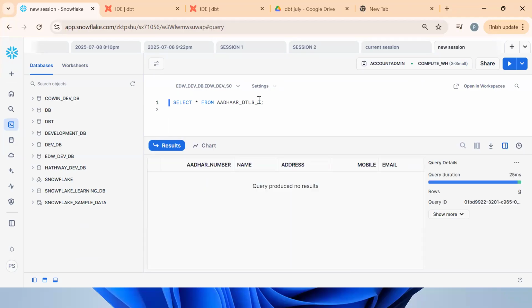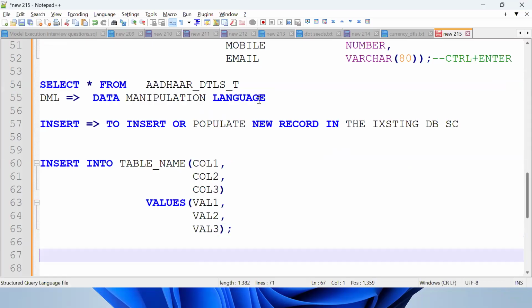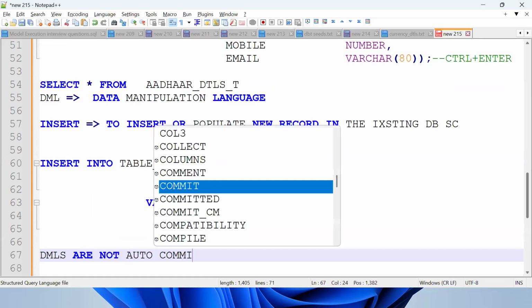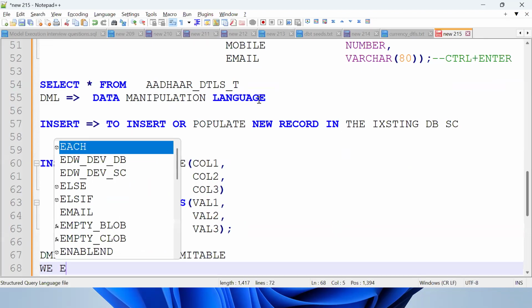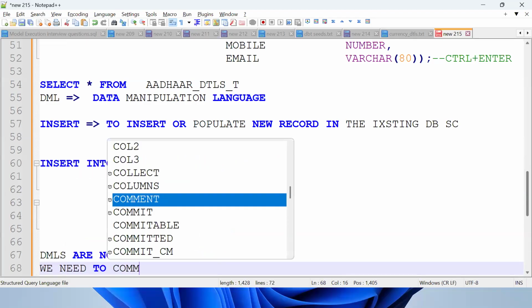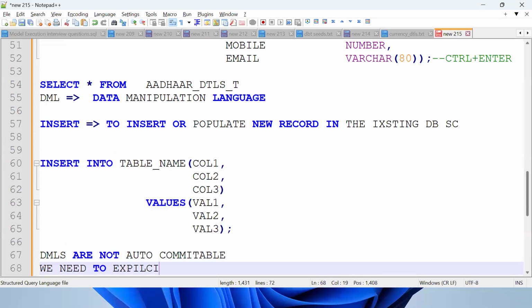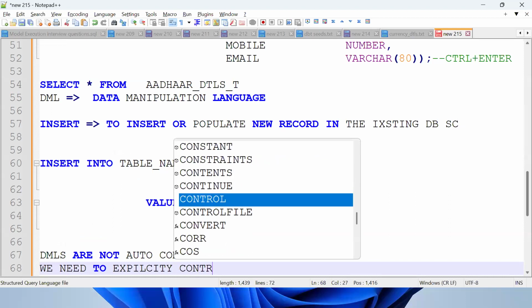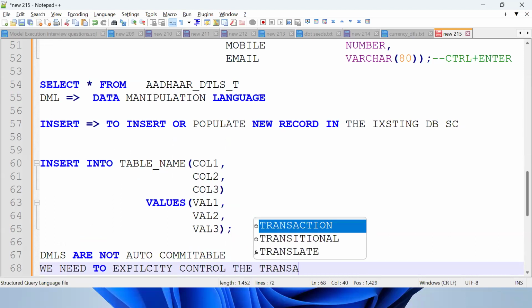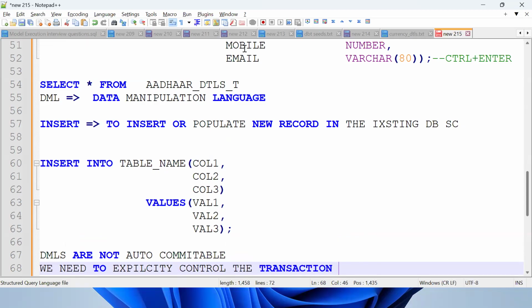Why? Because the previous session is not committed. DMLs are not auto-committable. We need to explicitly control the transaction. Got the point? You need to understand the concept here: DMLs are not auto-committable.